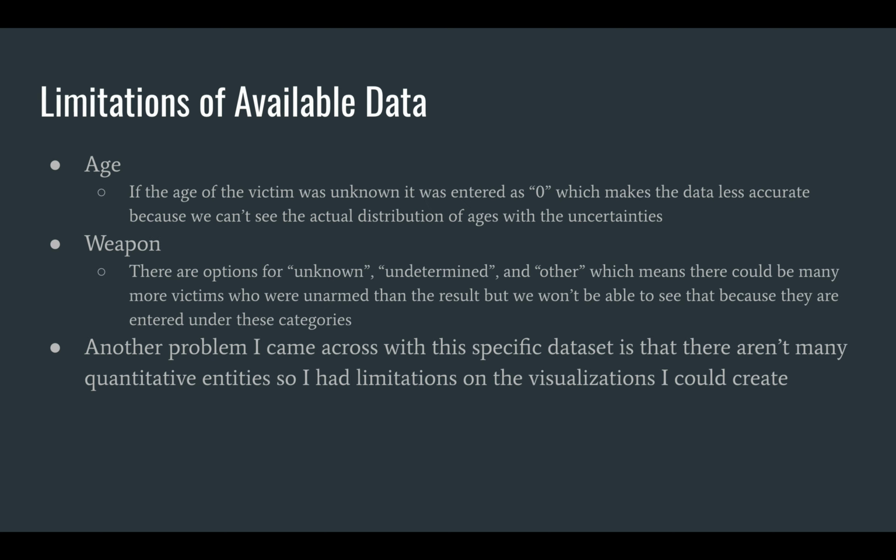So some of the limitations that I encountered in the age data set, if the victim's age was unknown, it was entered as 0, which made the data less accurate because we couldn't see the actual distribution of the ages when there were uncertainties recorded. And then again, with the weapon, there was also an option for unknown, undetermined, and other, which means there could have been many more victims who were actually unarmed, and we just couldn't see that because they were put under these categories.